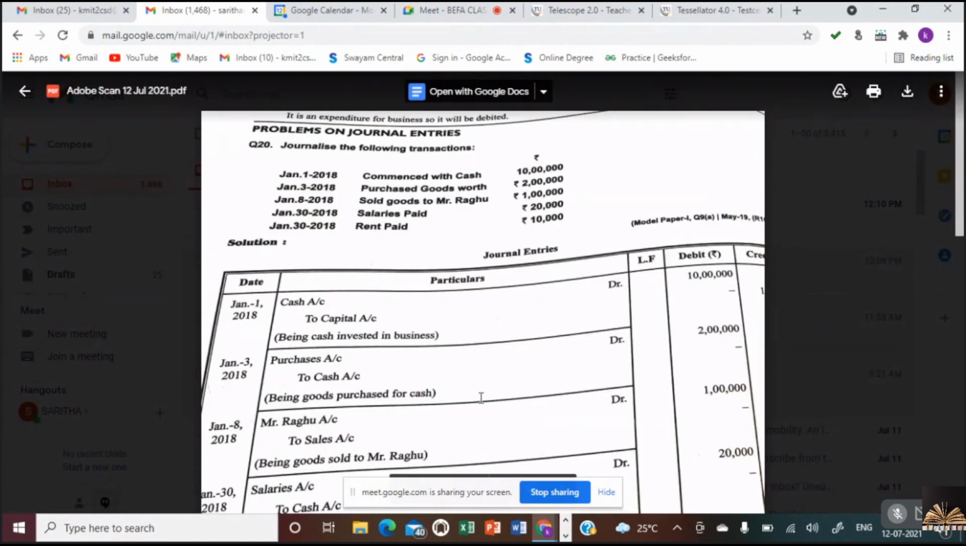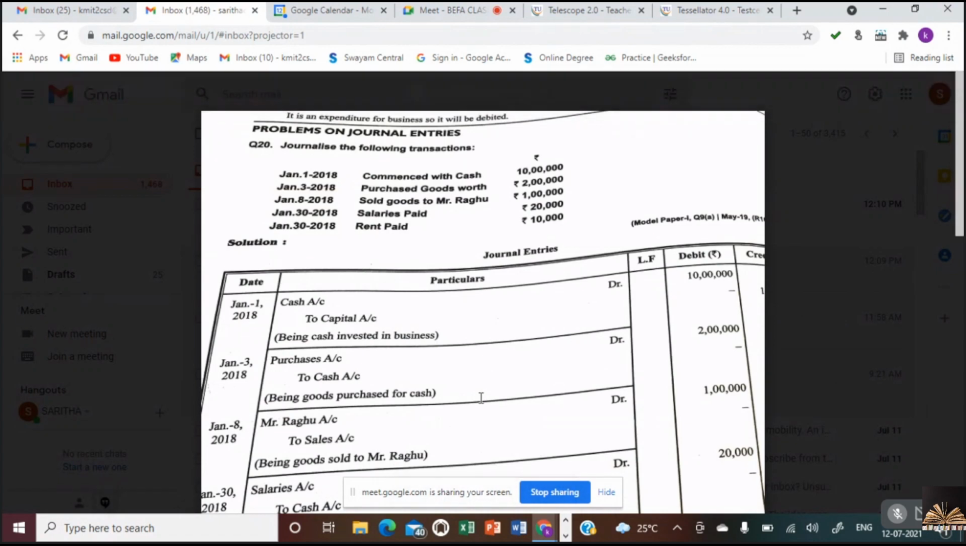Can you see the screen, all of you? Yes, ma'am. This is a question which you will get: Journalize the following transactions. If you can see the screen, you have to draw a ledger folio: divide the page and draw 4 columns. Date column, particulars, debit, credit.